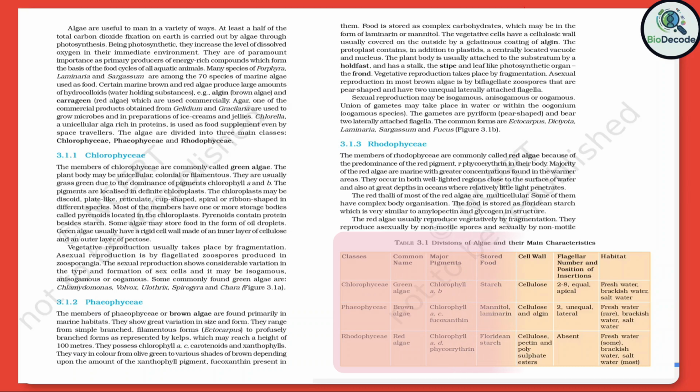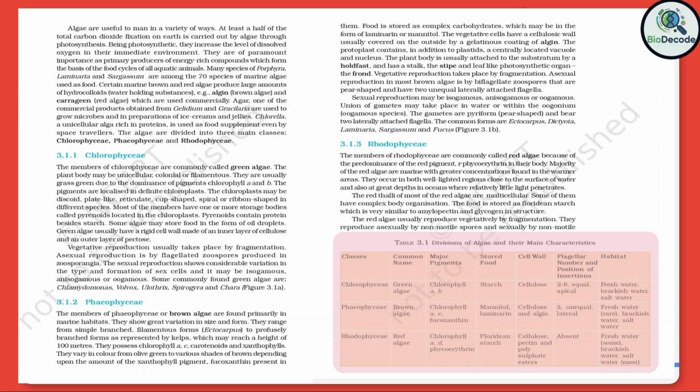First one is green algae, Chlorophyceae. First, we have the green algae, scientifically known as Chlorophyceae. As the name suggests, their green color is due to the dominance of chlorophyll a and chlorophyll b pigments. They store their reserve food material in the form of starch, very similar to higher plants. The cell wall is made up of cellulose, giving it a firm structure.